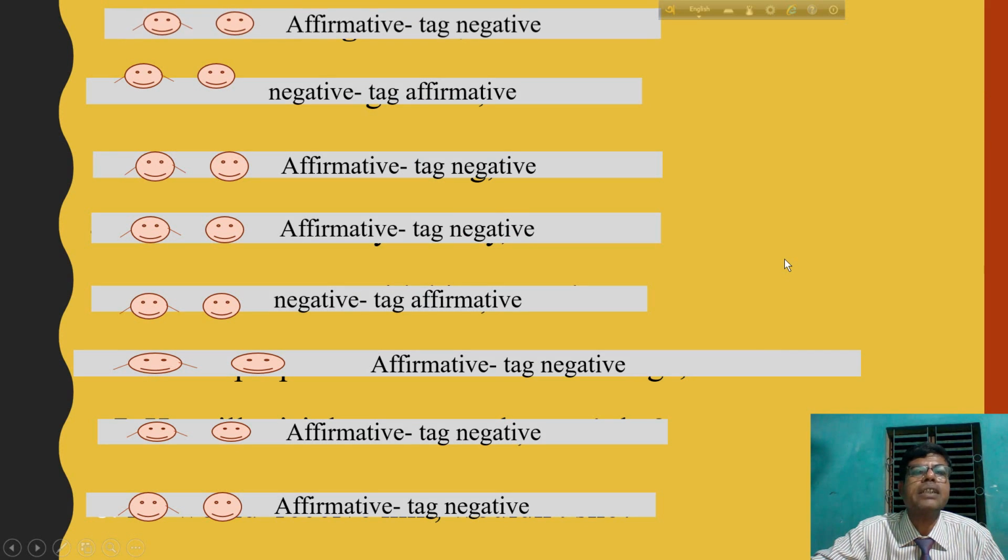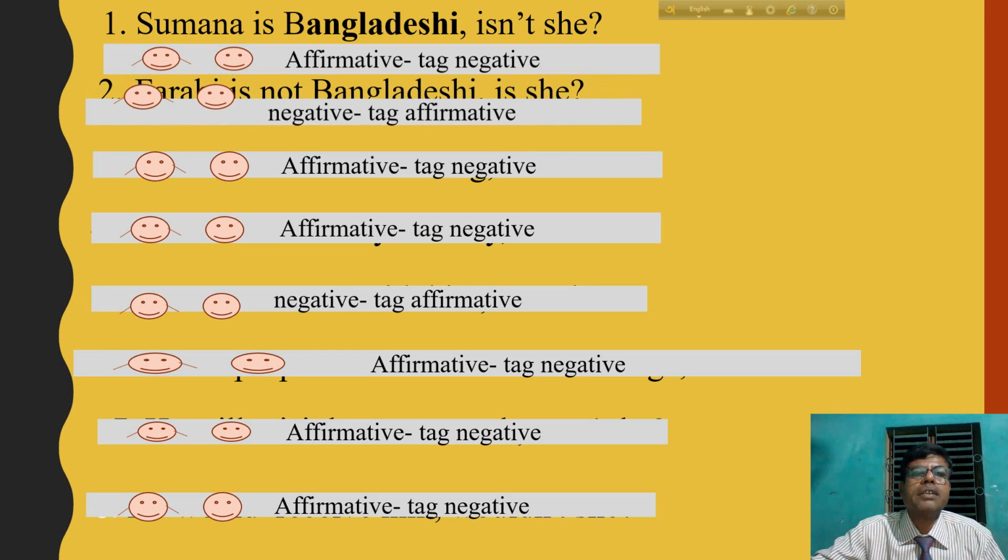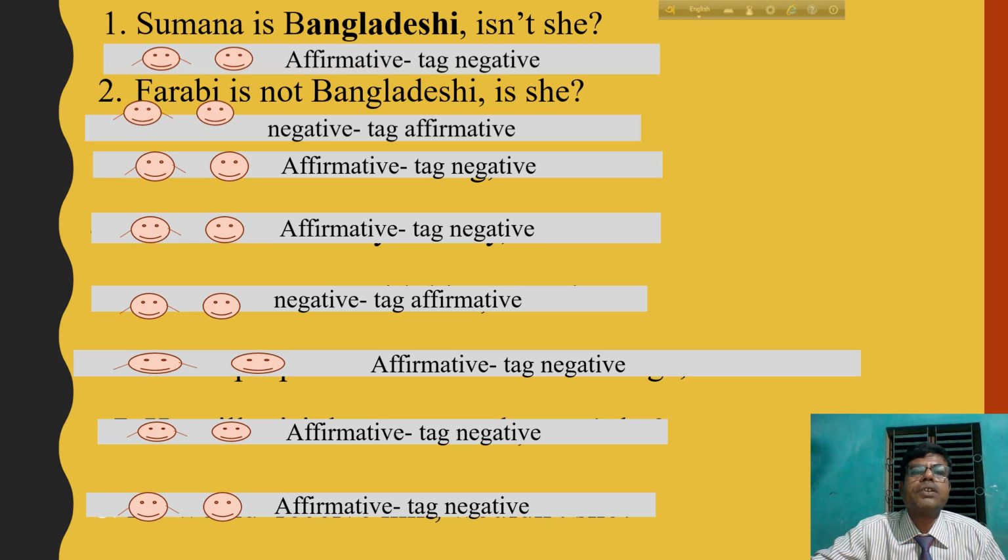Here are some tag questions. Sumana is a Bangladeshi student, isn't she? So affirmative statement, negative tag. Farabi is not Bangladeshi. Is she? As the statement is negative, the tag is affirmative.